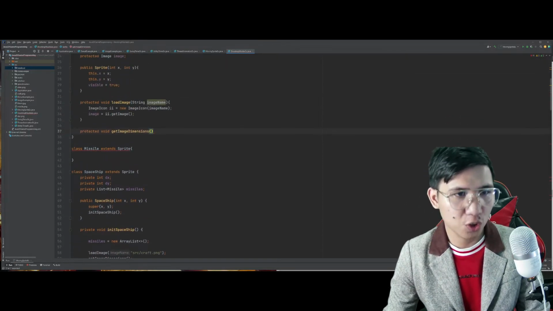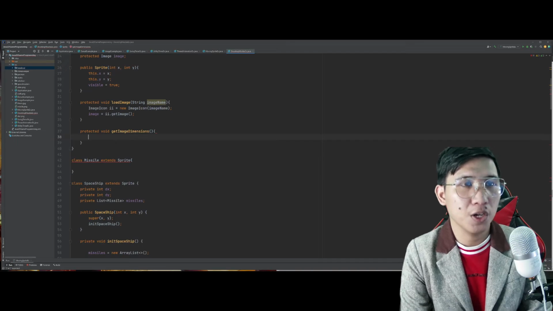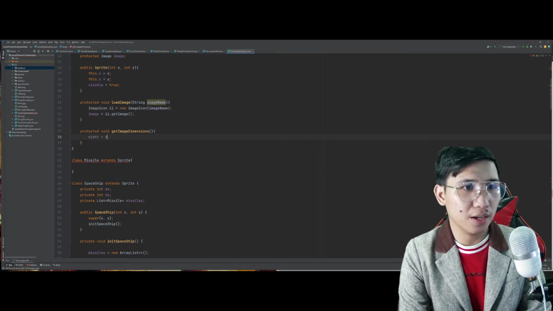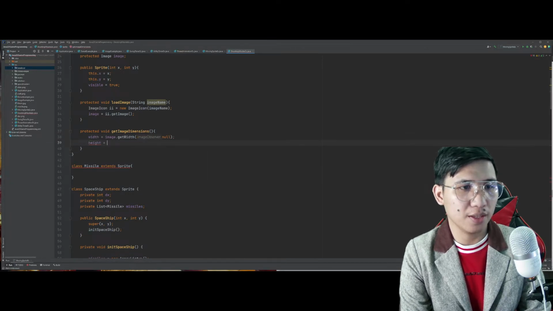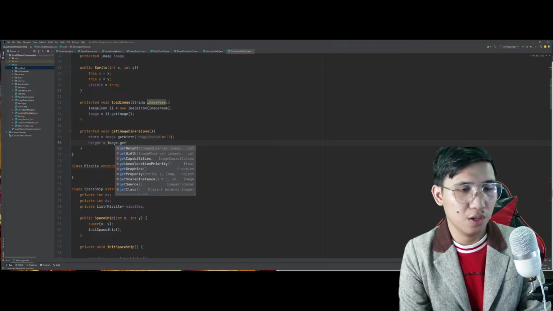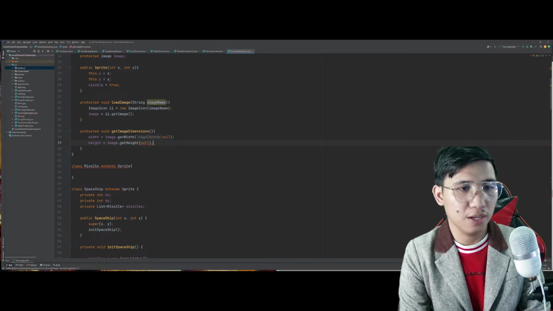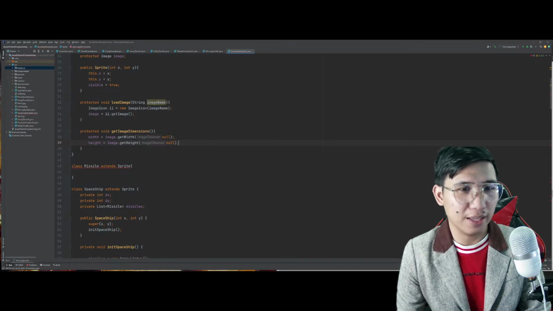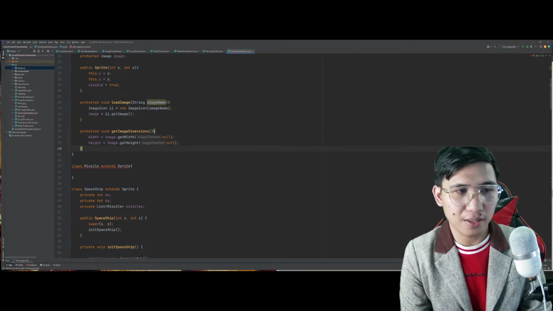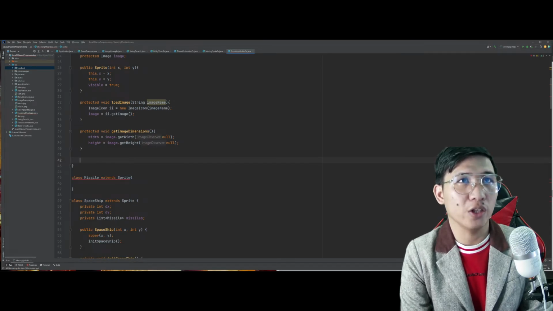Dimensions. Yan. And this time, we will be setting the width, which is null. We will also be setting the height, which is also null. Again, properties lang po ito ha. Sineset ko lang yung properties natin ng missile.